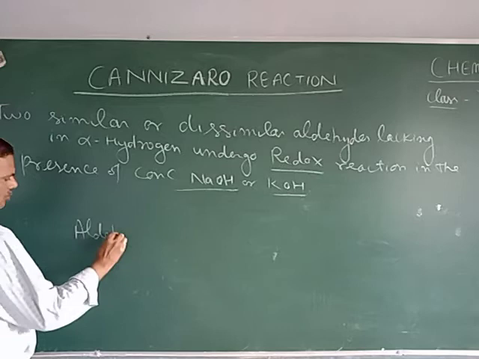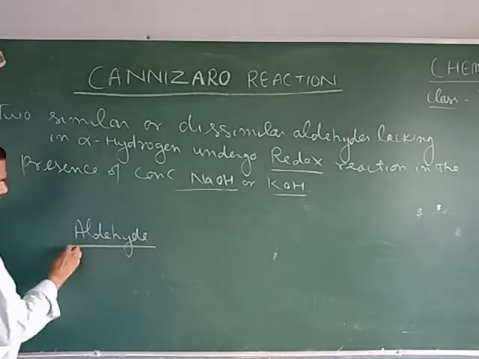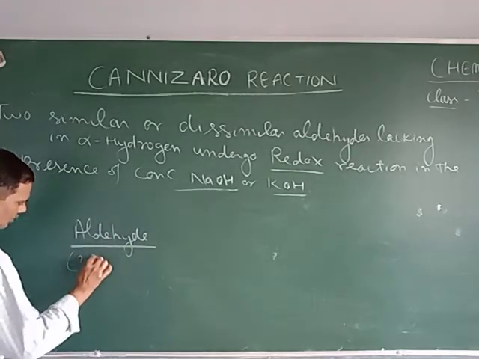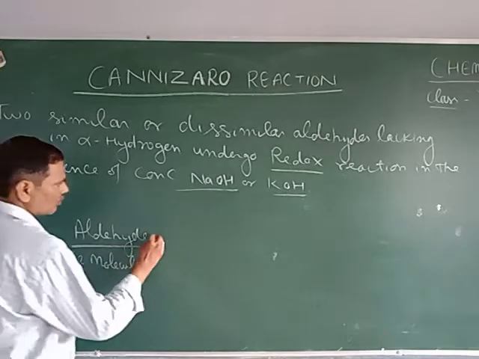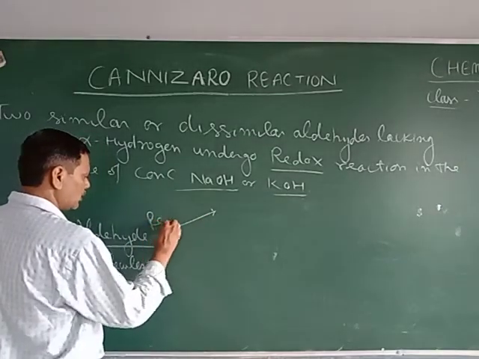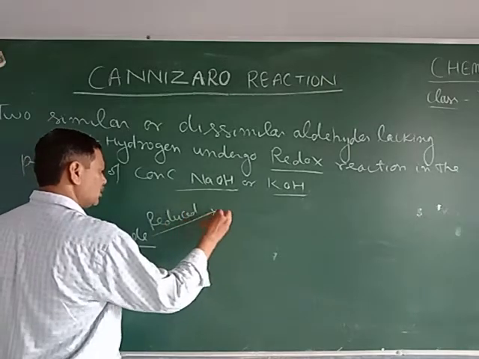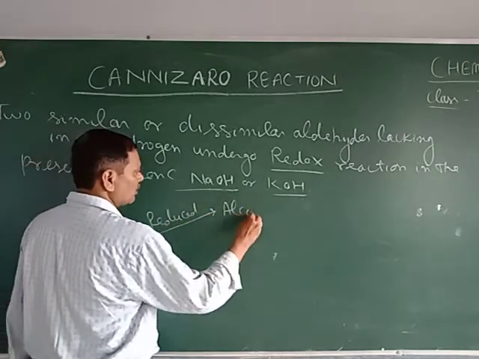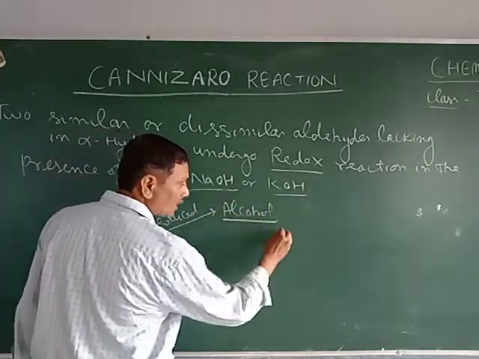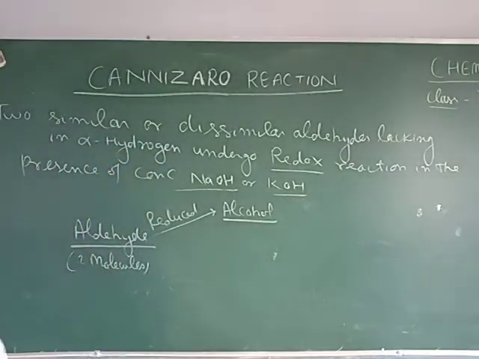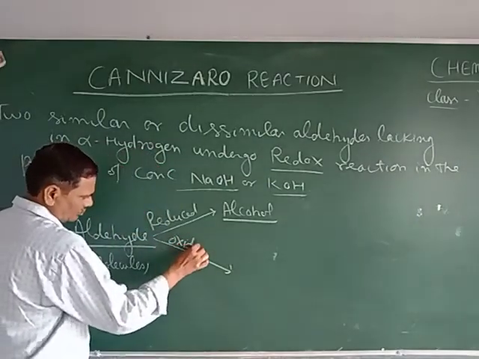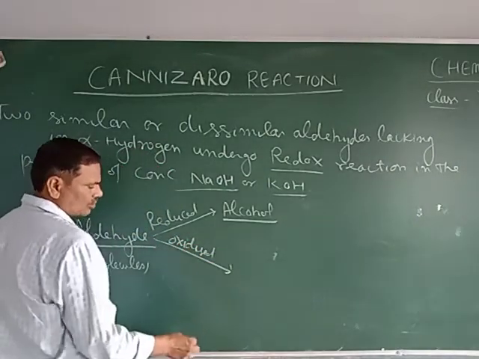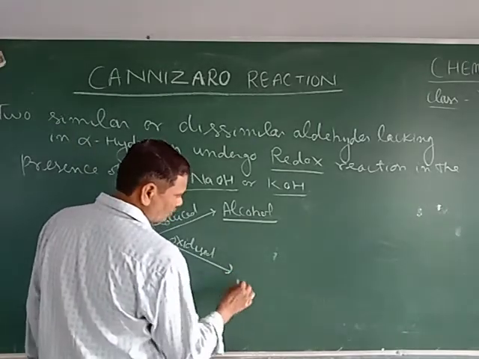You have to take two molecules of aldehyde. One molecule is reduced to form the corresponding primary alcohol, and the other molecule is oxidized to form carboxylic acid.